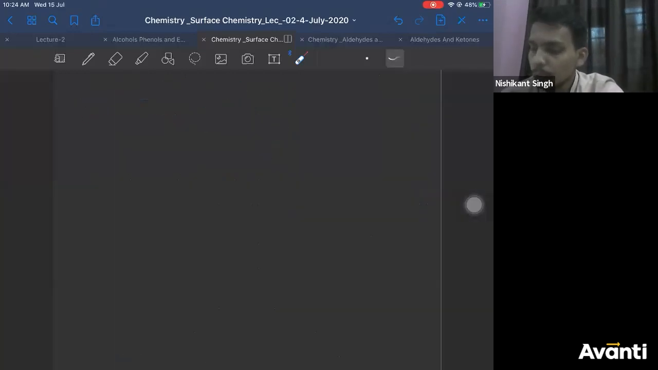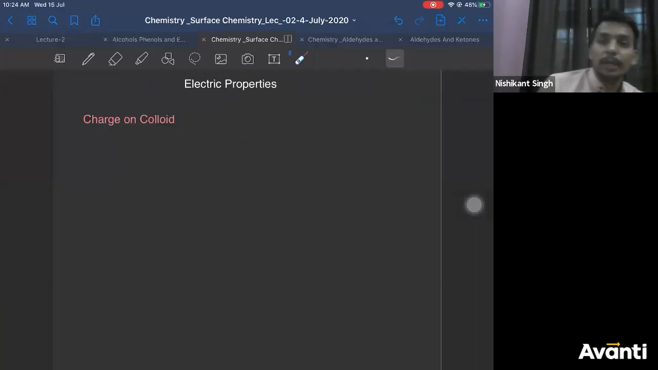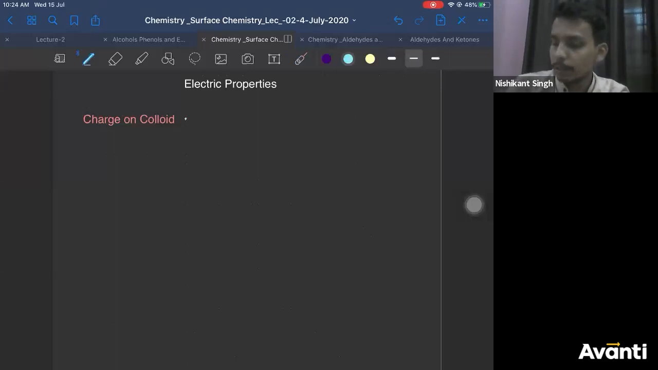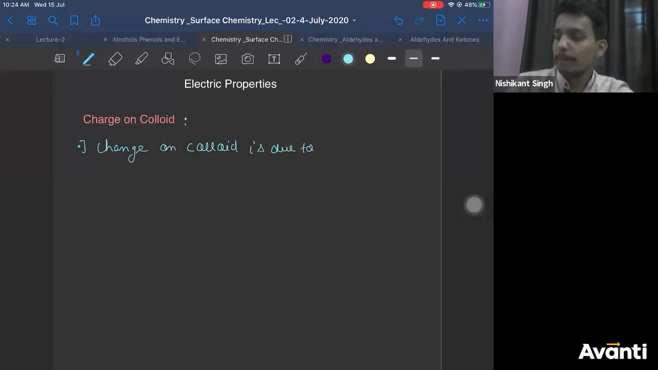Now the charge on colloids. That's the most important part. I will explain it. So for the charge on colloids, a few points you should remember. The charge on a colloid is due to preferential adsorption of ions.